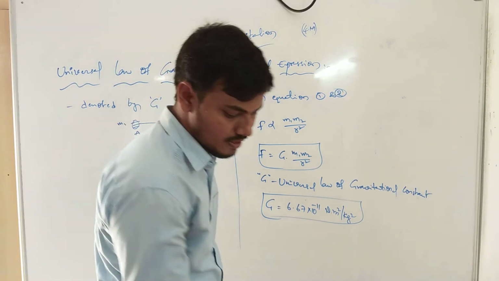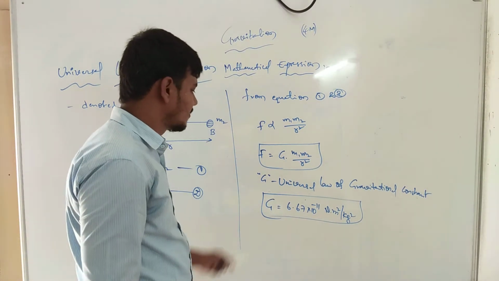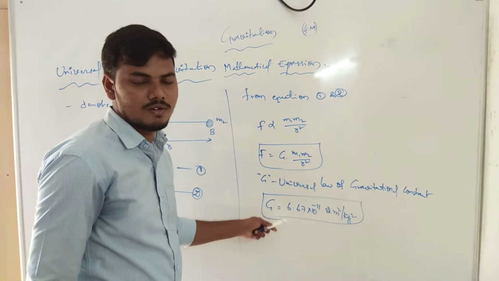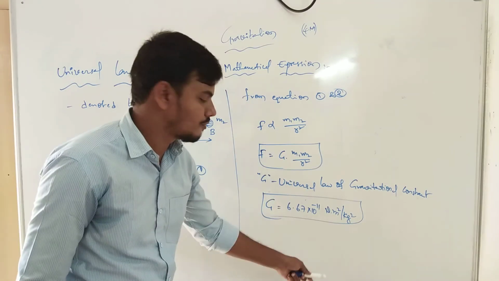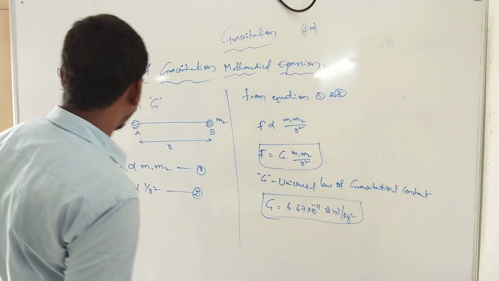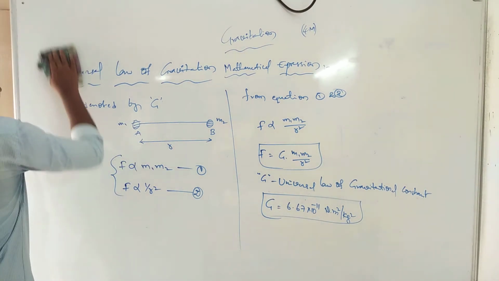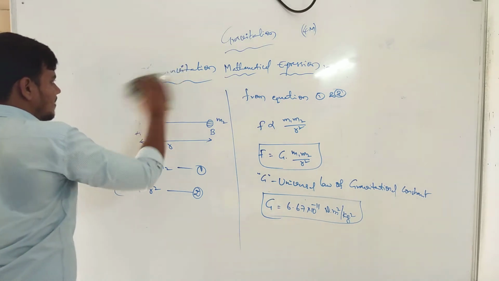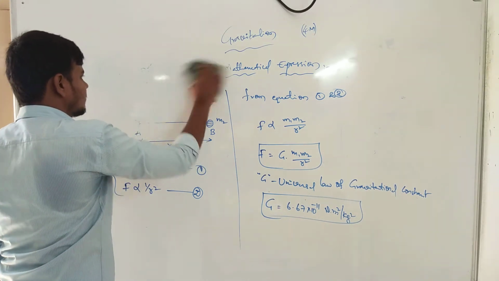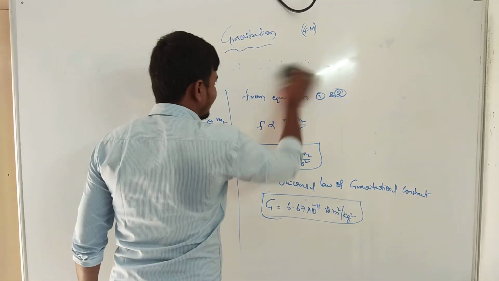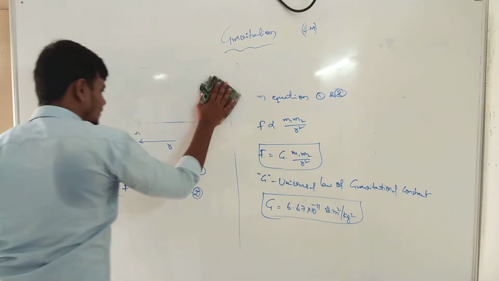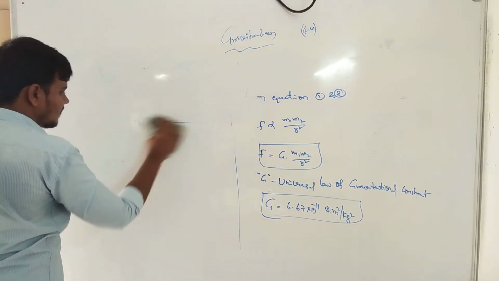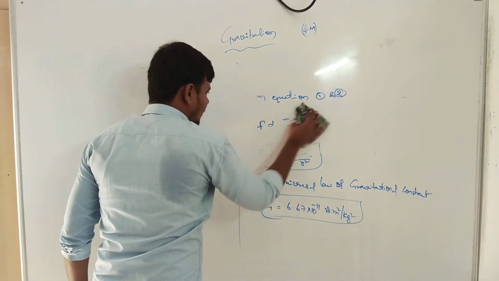Okay. Now next one, units of the universal law of gravitation constant. Now this is the constant. What units can we take? We can apply Newton meter square per kg square. Right? We can go into units of capital G. Now what is the equation of the universal law of gravitation in mathematical expression? F is equal to capital G into M1 M2 by R square.